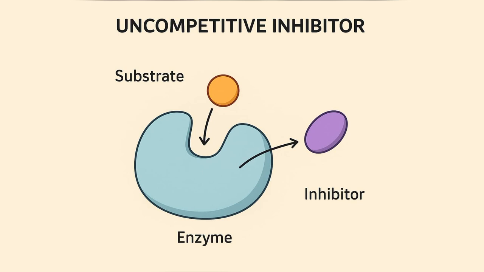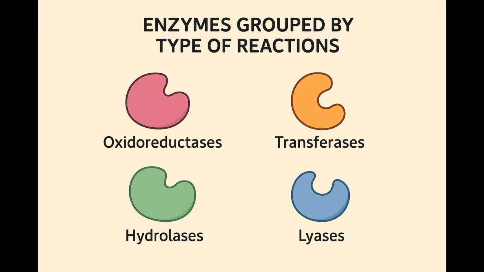Mechanism. 1. The substrate first binds to the enzyme to form the ES complex. 2. The inhibitor then binds to the ES complex, forming an enzyme-substrate-inhibitor, ESI, complex. 3. This complex is catalytically inactive, meaning product cannot be formed.